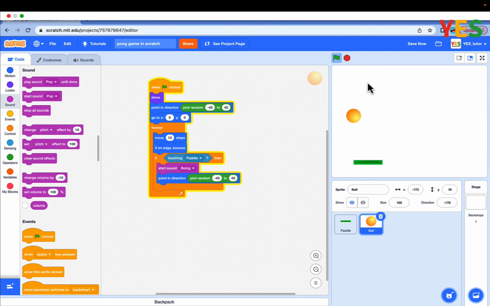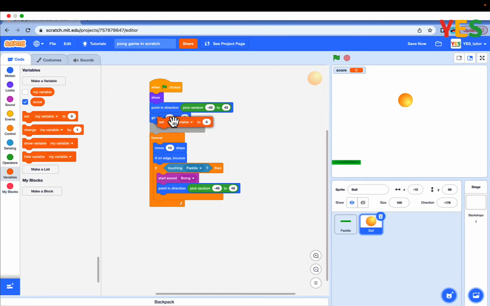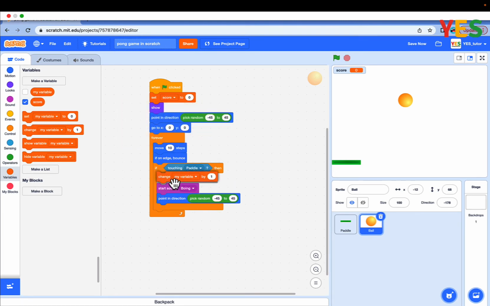However, if the ball touches the paddle, let's add a score variable. Click to variables and make a variable and name it score for all sprites. Set score to 0 at the top and change score by 1 when it touches the paddle. As you see, when the ball touches the paddle, it counts up a score.